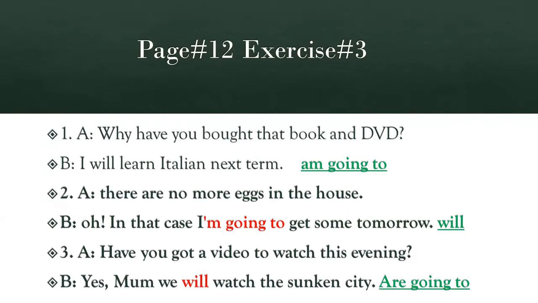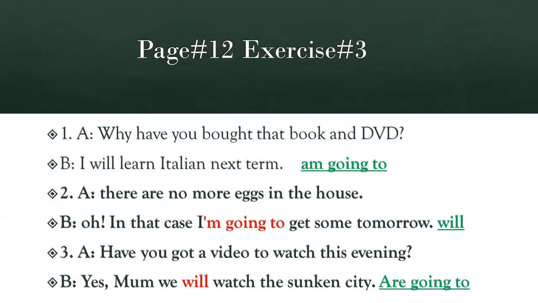Yes, this is a decision that is taken at the moment of speaking. When somebody told him about the problem that there are no more eggs in the house, he took the decision at that time and he said that I will get some tomorrow. So what is the correct sentence? Oh, in that case, I will get some tomorrow.